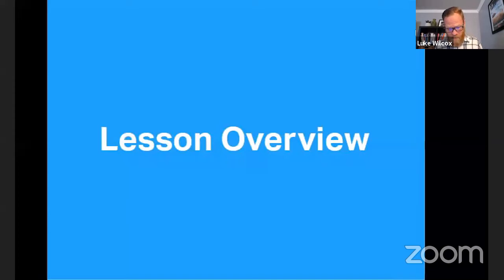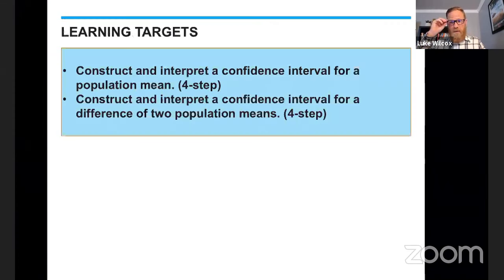This is where I give you the learning targets for the day, and they are very straightforward here. There are two of them. Both of them are about constructing and interpreting confidence intervals. But you'll notice that the first one is to construct and interpret a confidence interval for a population mean, and I'm talking about one mean there. Whereas the second learning target is a confidence interval for the difference of two population means.